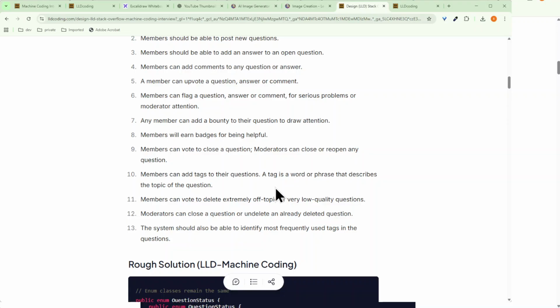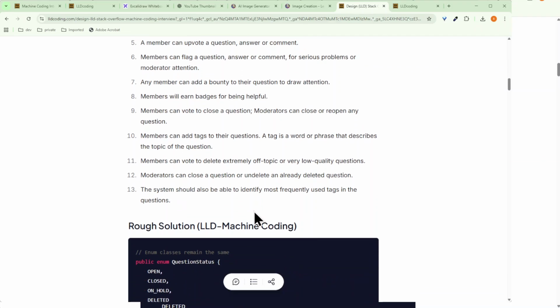Members should be able to add tags to the question. They should be able to flag some extremely off-topic or very low quality questions, and these are all the features which we are looking to design.